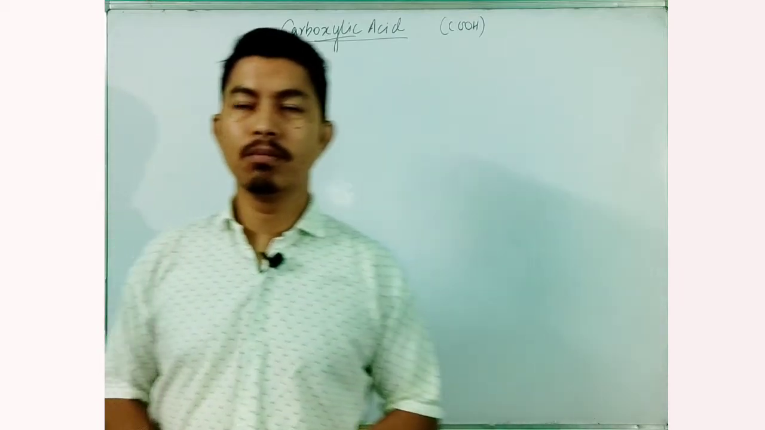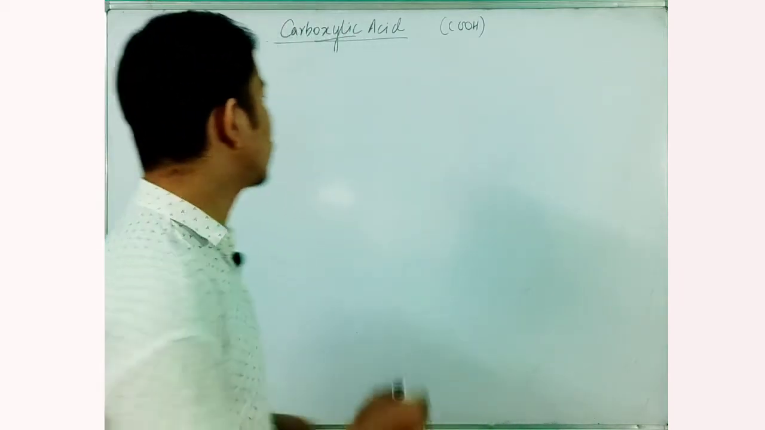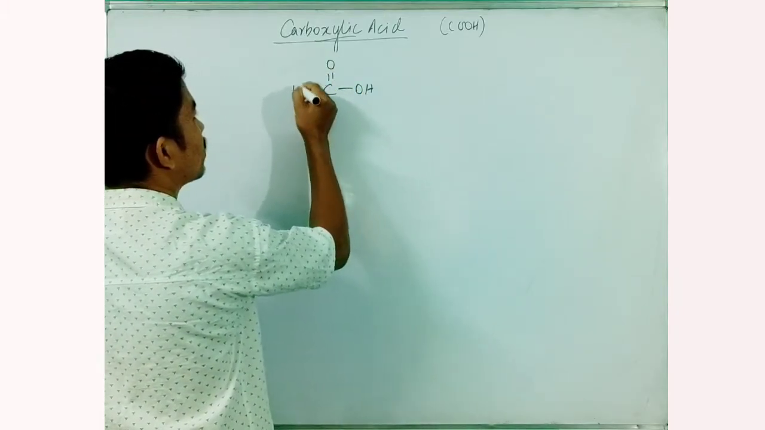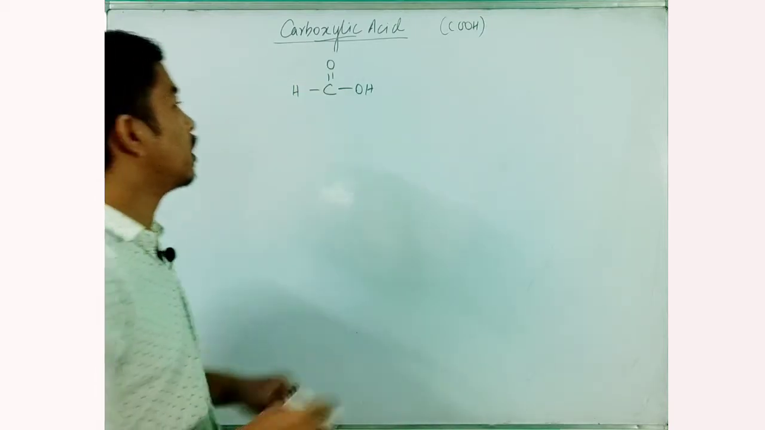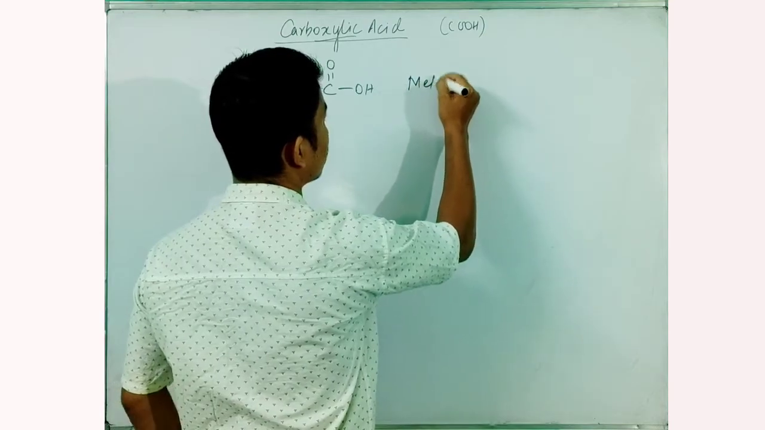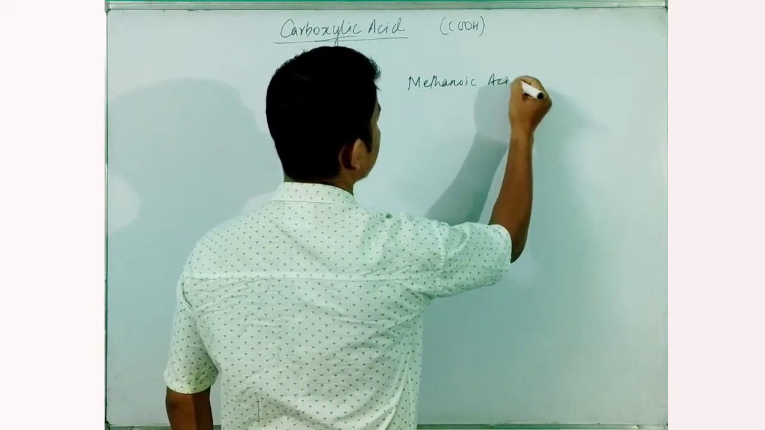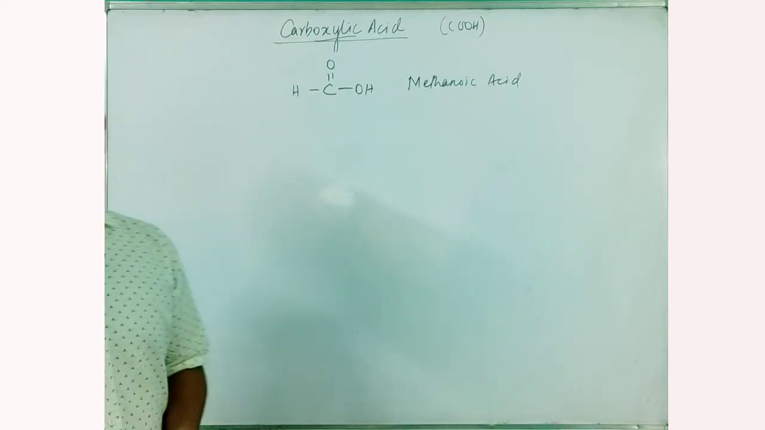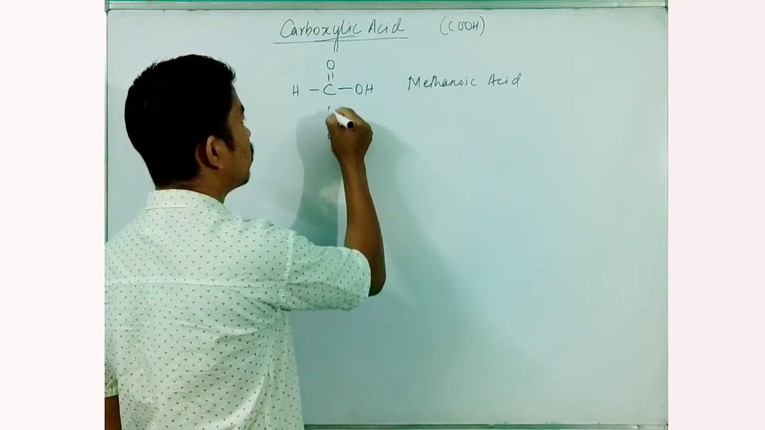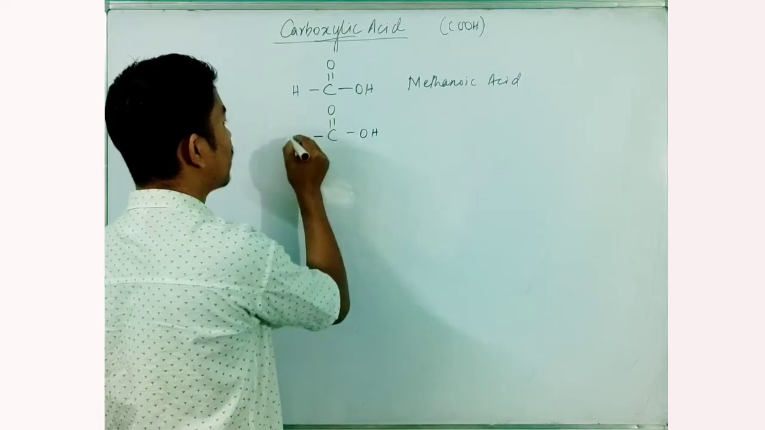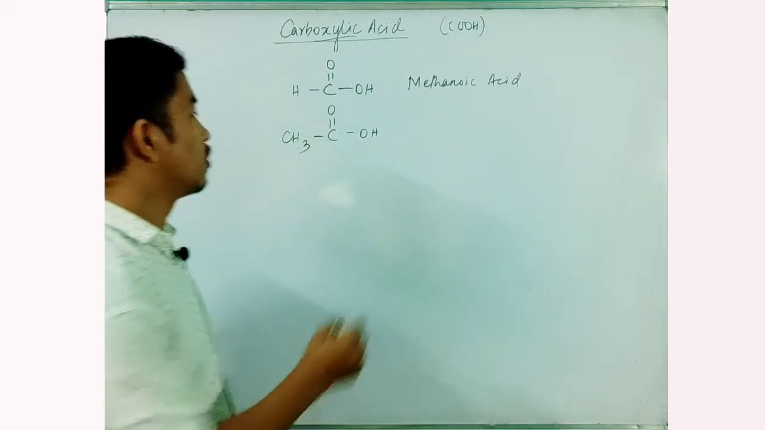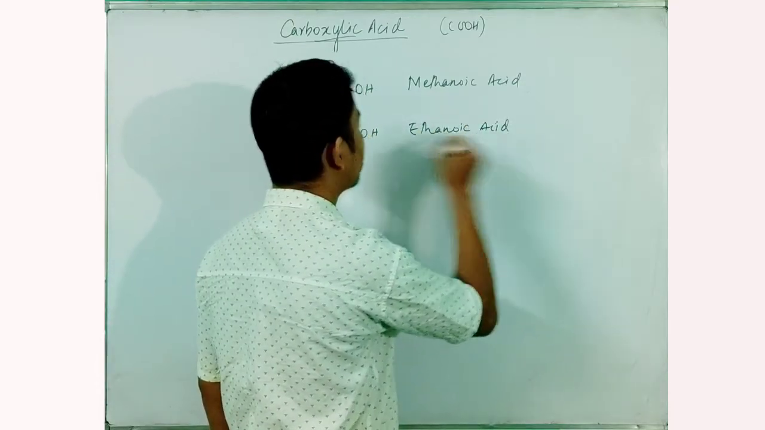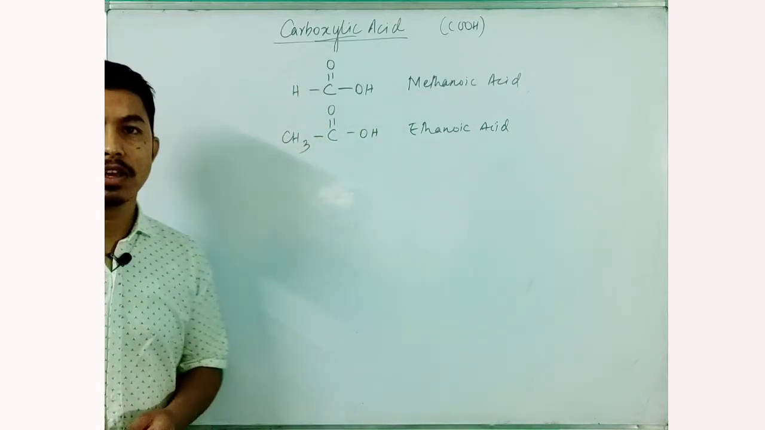The first member of the homologous series of carboxylic acids can be written as C double bond O and OH. For one more valency, I write here H. This is the first member of the carboxylic acids, known as methanoic acid, because we have only one carbon atom there. Similarly, we can have the second member by adding COOH, and instead of H I write CH3. The name is ethanoic acid. Similarly we can write the higher members of the homologous series of carboxylic acids.